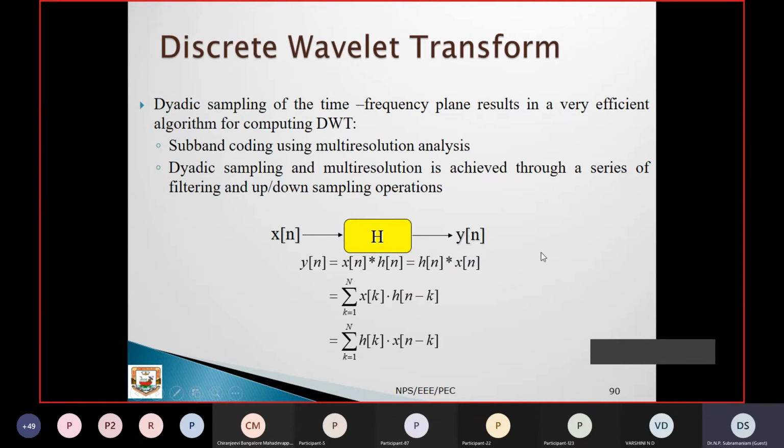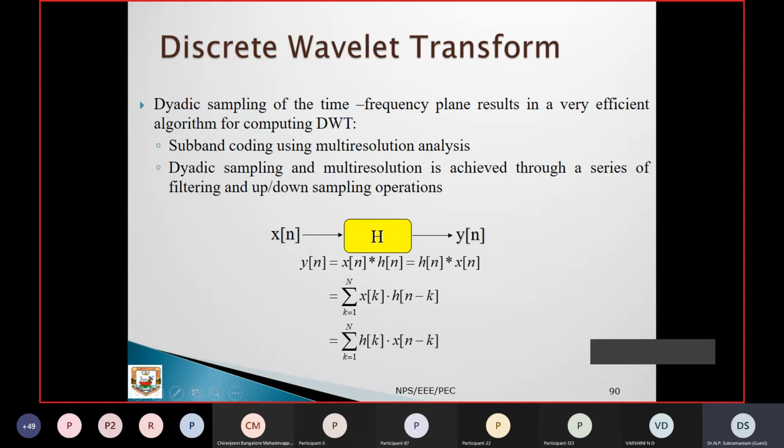So this is the discrete wavelet transform mathematical representation expression. Dyadic sampling of the time-frequency plane results in a very efficient algorithm for computing the DWT. Subband coding uses multi-resolution analysis. Dyadic sampling and multi-resolution is achieved through a series of filtering, up and down sampling operations.